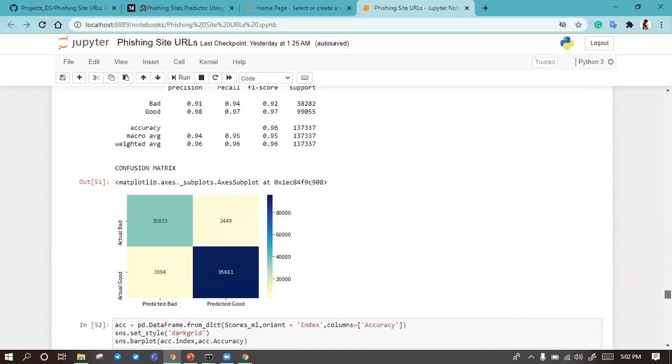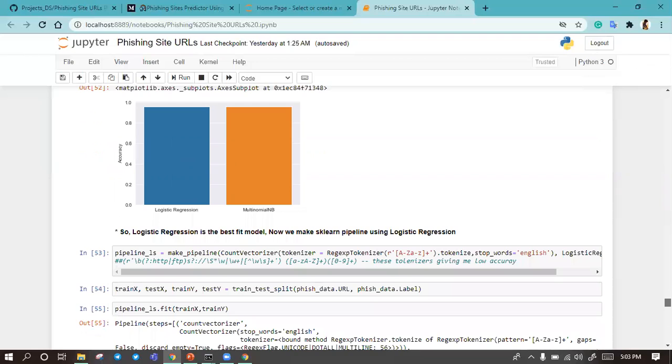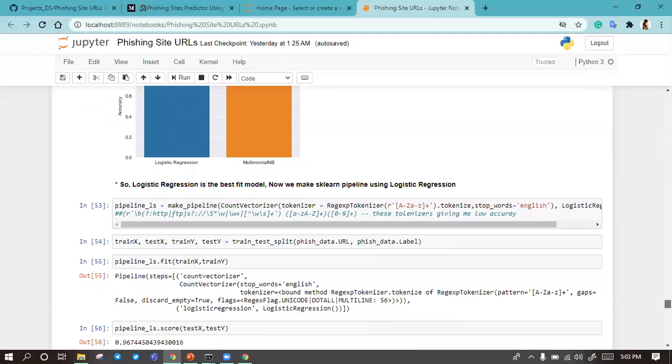After that we can see which algorithm gives nice performance. We can see logistic regression is giving a nice performance on this model. I also tried random forest and decision tree, but these algorithms are lagging my system. They are not good with this NLP data.